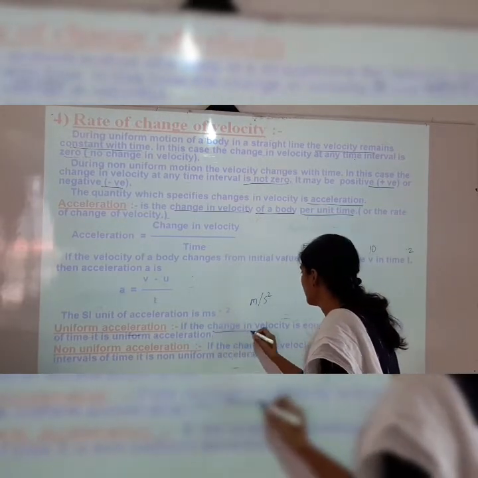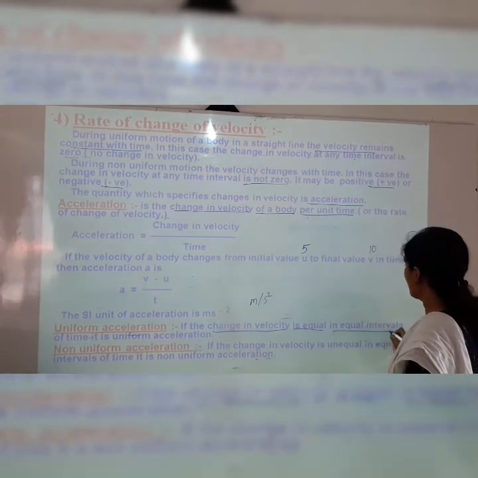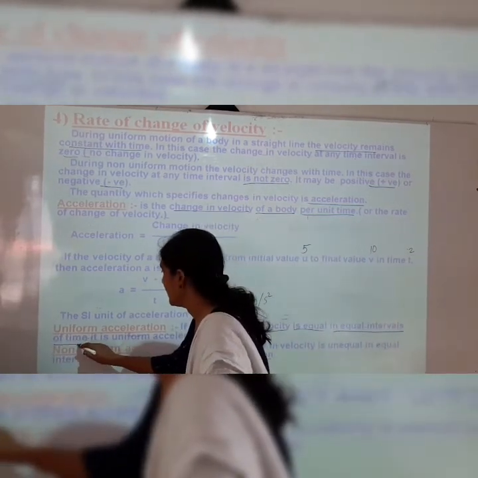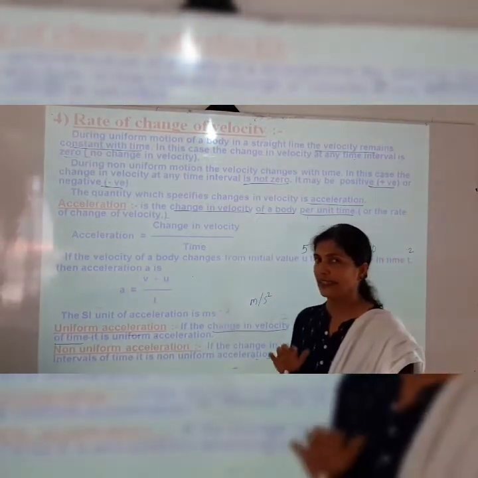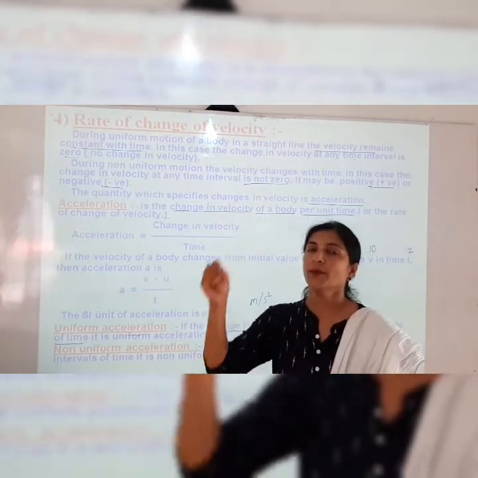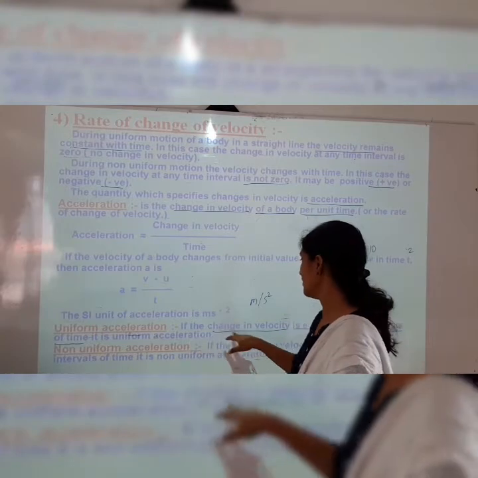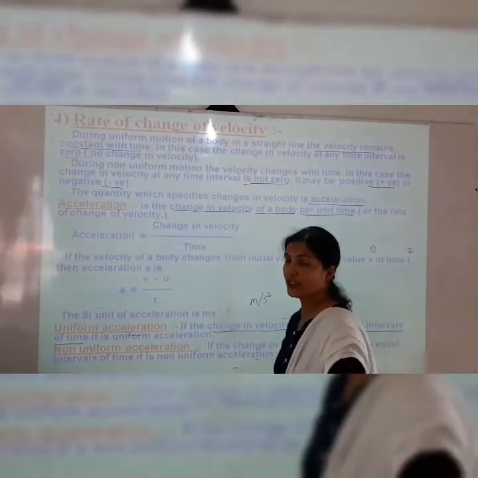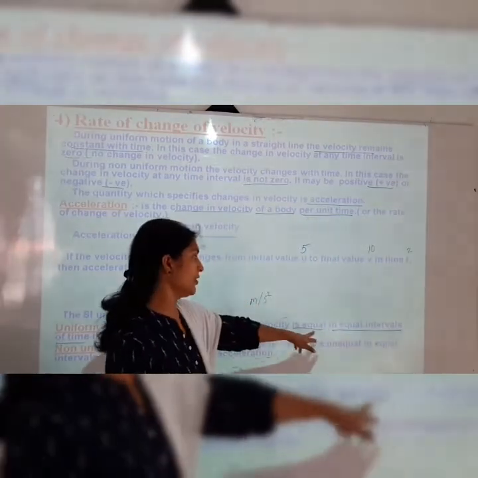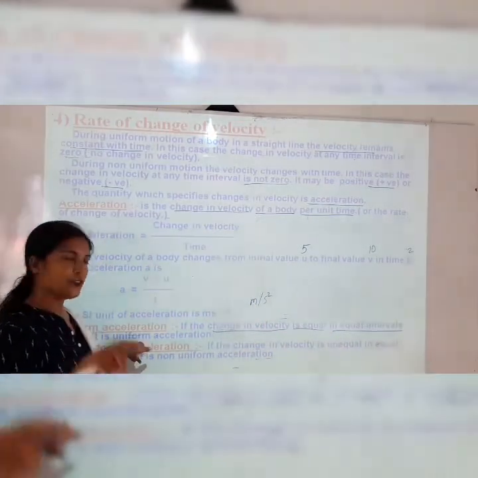Now we know that acceleration is the change in velocity per unit time. And uniform acceleration means the change in velocity is equal in equal intervals of time. Both the words equal are mentioned here. So that is nothing but uniform acceleration.